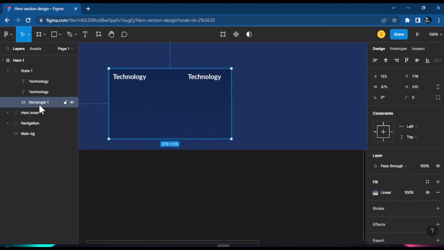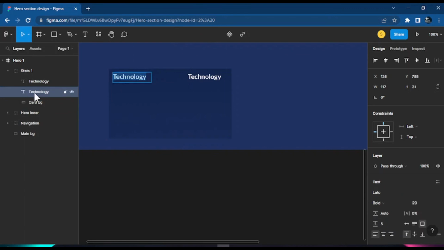So first here, let's say we want to make, we call this a card. But we'll call it card BG, not NG, BG. And let's say this could be like the card heading tag, this text where they look. So we'll call this the card type. And let's create another one. Let's call this one card blob.